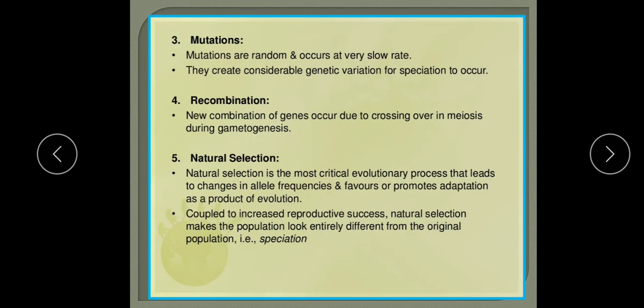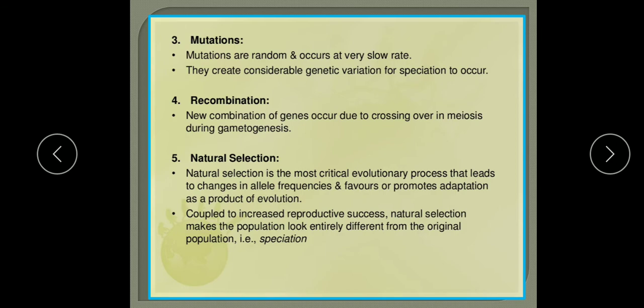Now mutations, we have studied already, are random and occur at a slow rate, and they create considerable genetic variation for speciation to occur, so they also affect the Hardy-Weinberg equilibrium. Recombination also, because new combinations of genes occur due to crossing over in meiosis during gametogenesis, also affects the Hardy-Weinberg equilibrium. Then we'll come to natural selection.